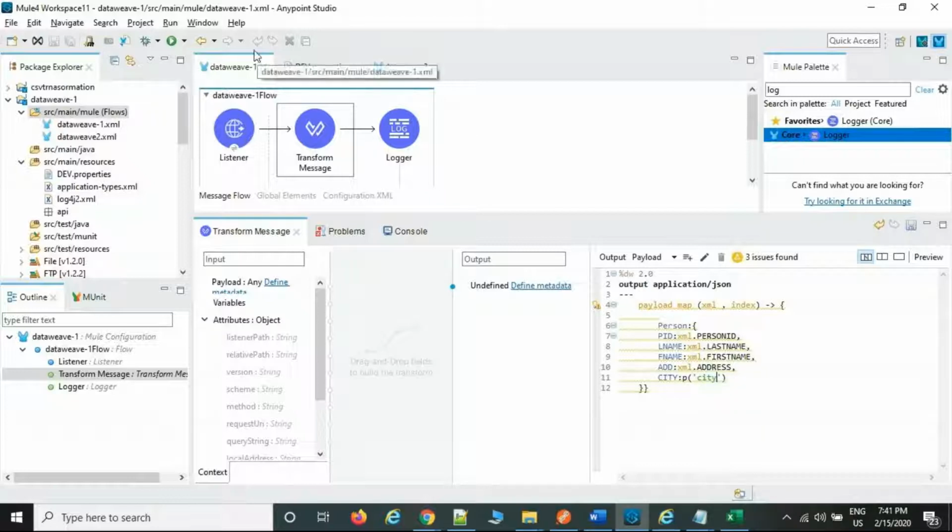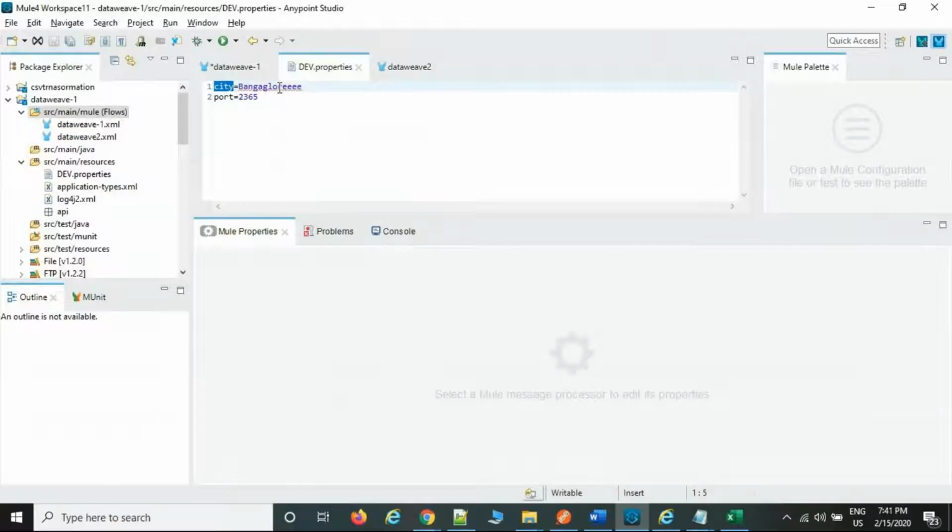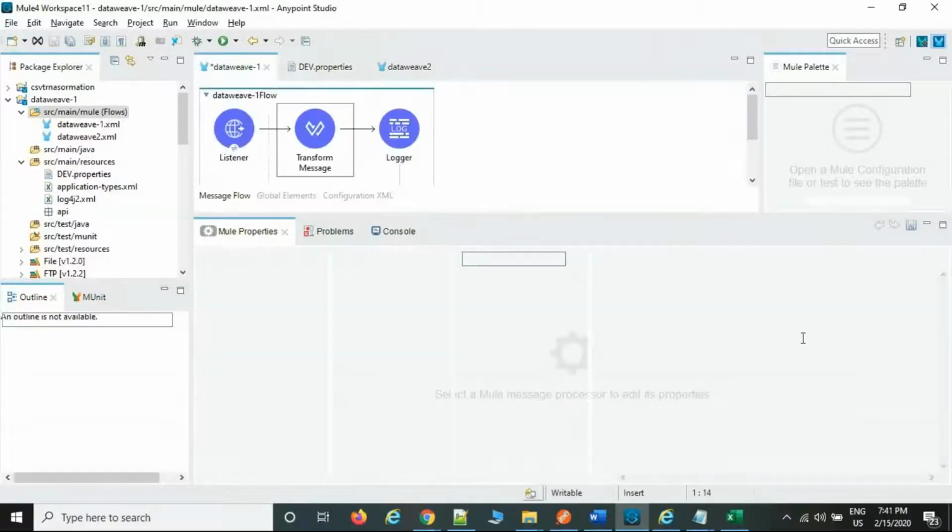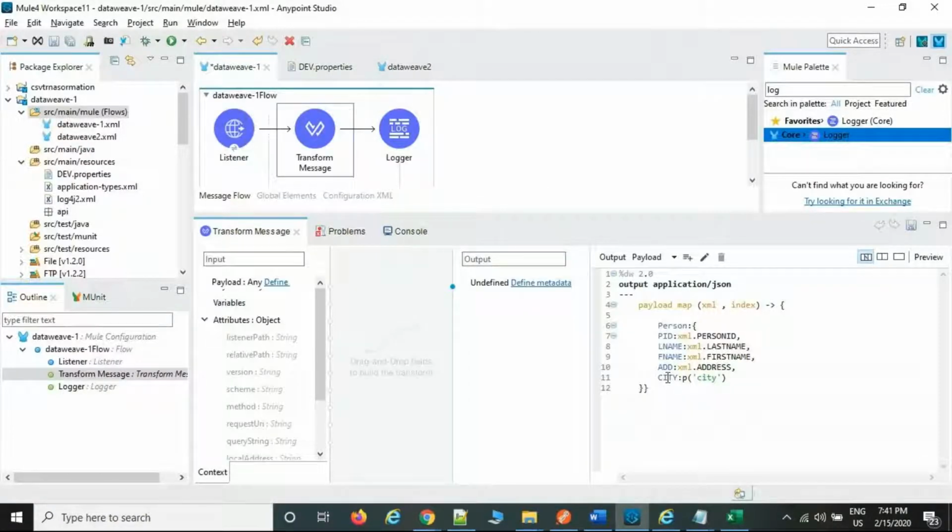At runtime, the system will go and verify what the value of this one is. For example, Bangalore, right? It is going to be populated. This is the key. This is the value at runtime. It is going to be displayed here only. And this is only the data view point of small p.